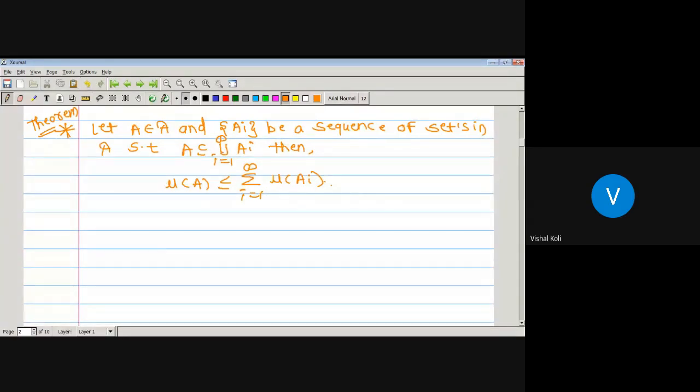Okay, so here we have been given one set capital A which is a member of algebra curly A, and A_i is a sequence of sets in algebra curly A, and we are also given that this capital A is a subset of the union over i running from 1 to infinity of A_i, and from that we have to show that measure of A is less than or equal to the summation over i running from 1 to infinity of measure of A_i. See its proof.